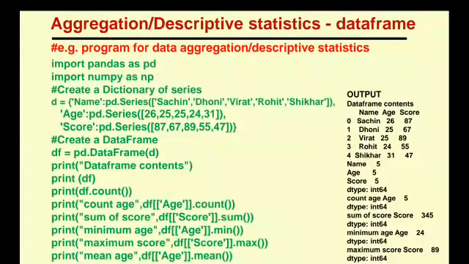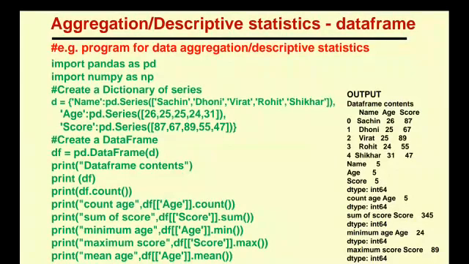Now create a data frame. df is a variable: df is equal to pd.DataFrame, and inside the brackets d, which I am calling. Then print the data frame contents: print df. So I got the output that the data frame contains name, age, score, with 0, 1, 2, 3, 4 as the index, the name column, the age column, and the score column.